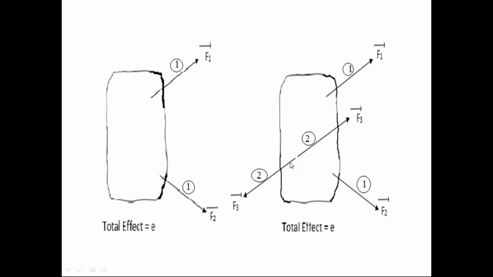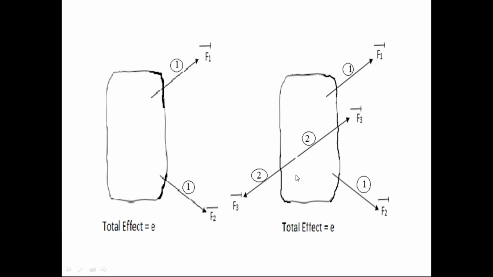But the effect of the second force system is zero. The effect of the first force system is E. So in the second diagram, the total effect on the rigid body due to the first force system and also the second force system is equal to the effect of the first force system, that is E, plus the effect of the second force system, that is zero. So in the second diagram also, the rigid body has the same effect as E.